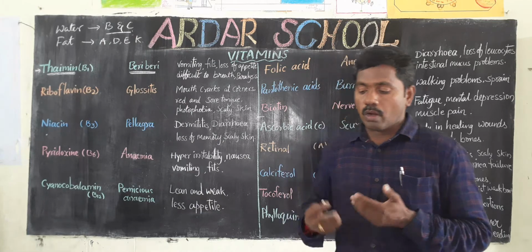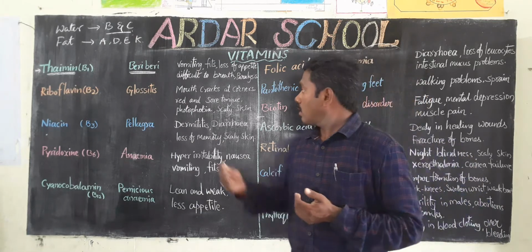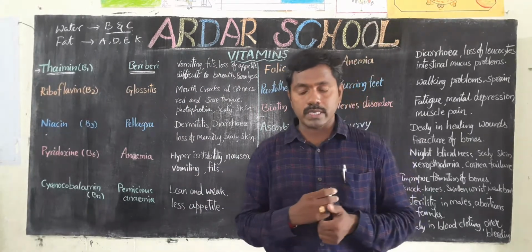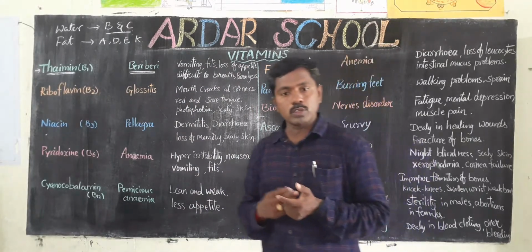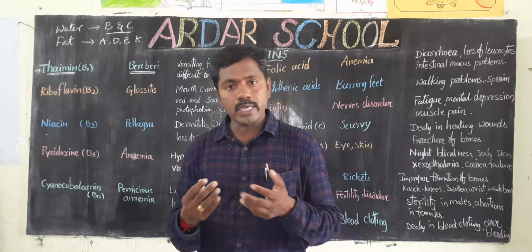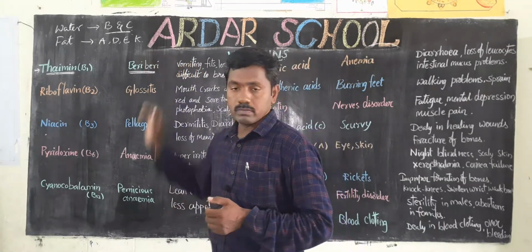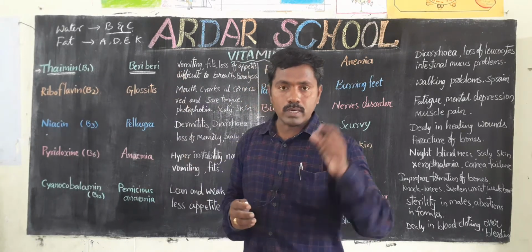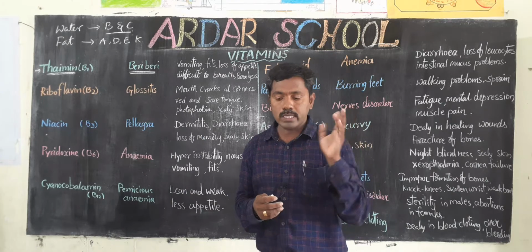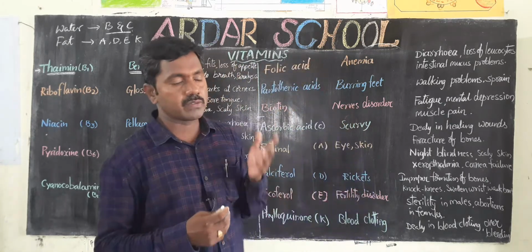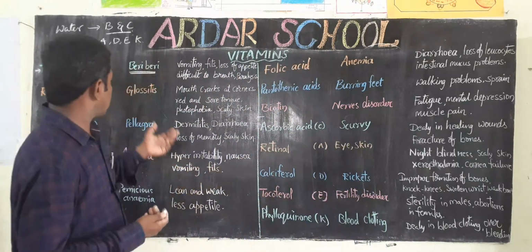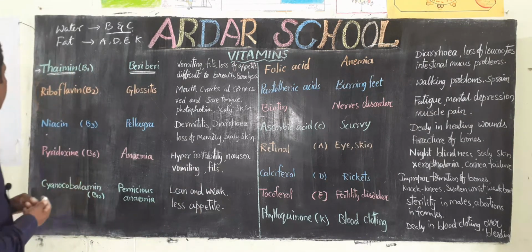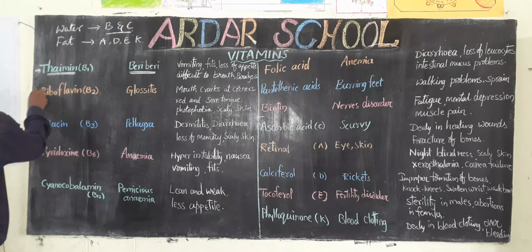Okay, children. So how do we get this thiamine? The resources are pulses, cereals, vegetables, milk, meat. If you take these, we rectify this problem, beriberi. So what are the resources? Cereals, oil seeds, vegetables, milk, meat, fish, eggs. Those are some of the resources.